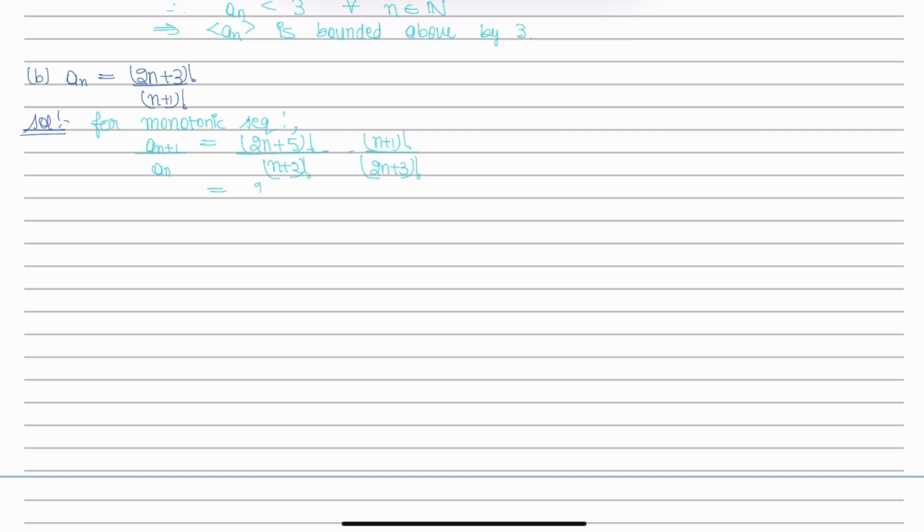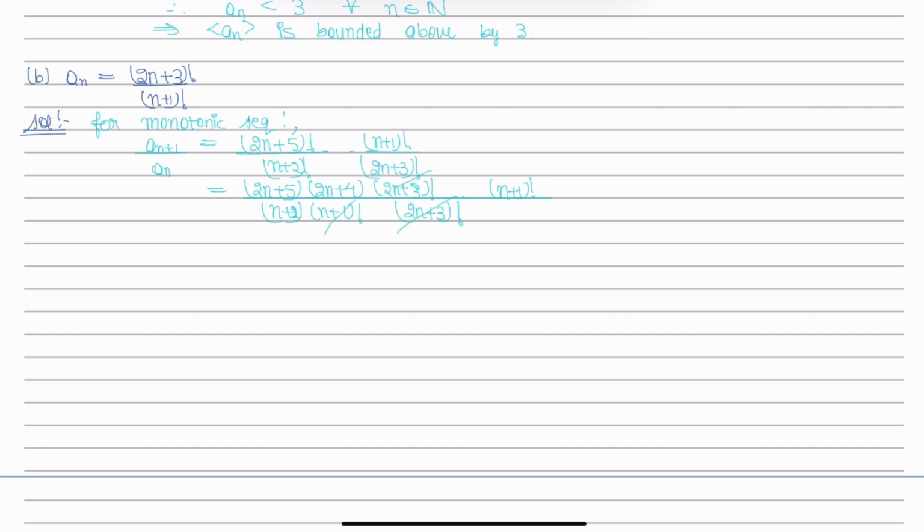This becomes (2n+5)(2n+4) into (2n+3) factorial, and this is (n+1) factorial, whole divided by (n+2)(n+1) factorial into (2n+3) factorial.